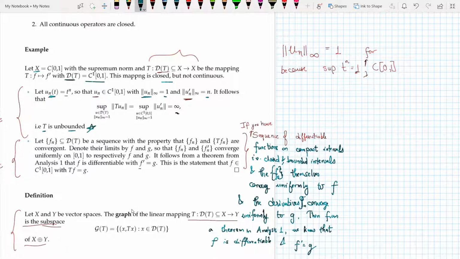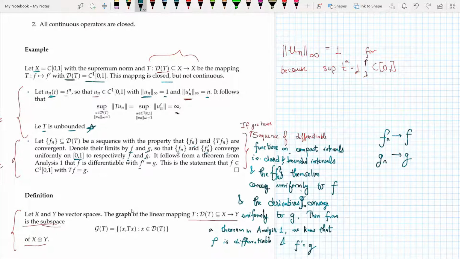And in the second example, let f_n be a sequence with the property that f_n and Tf_n are convergent. So if you have a sequence of differentiable functions on compact intervals, that is closed and bounded intervals, and the f_n's themselves converge uniformly to f, and g_n converge uniformly to g. Denote their limits by f and g, so that f_n and f_n' converge uniformly on [0,1] to f and g respectively.